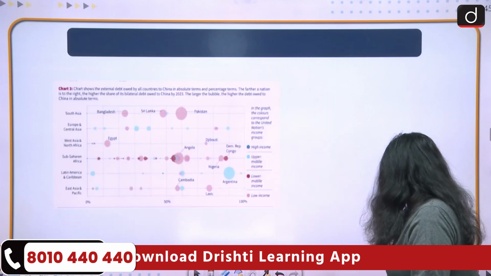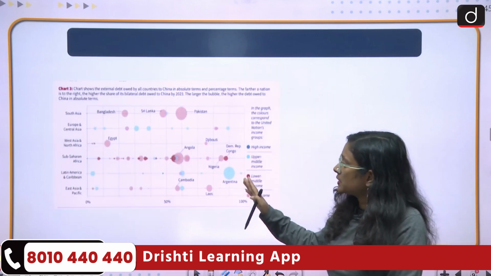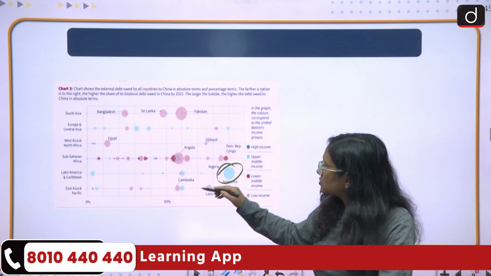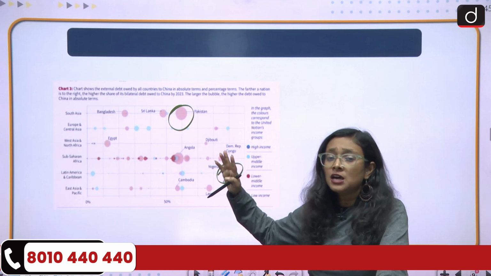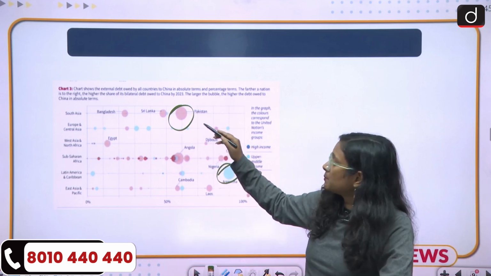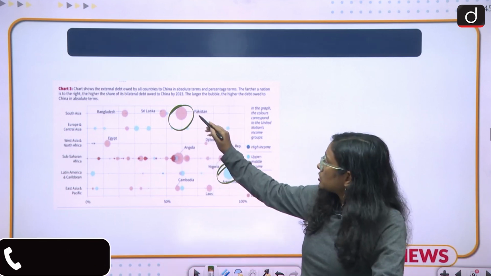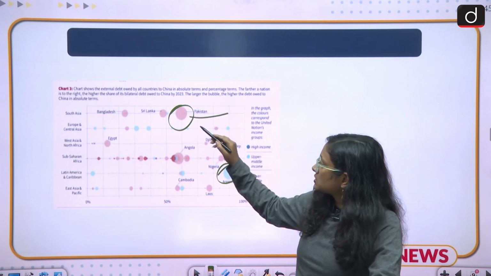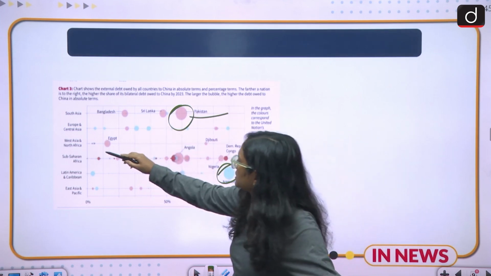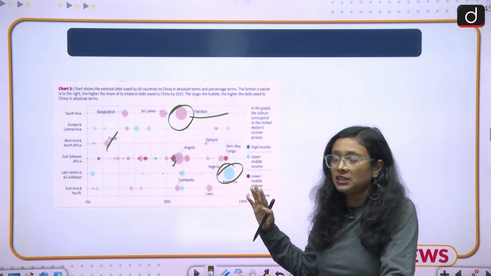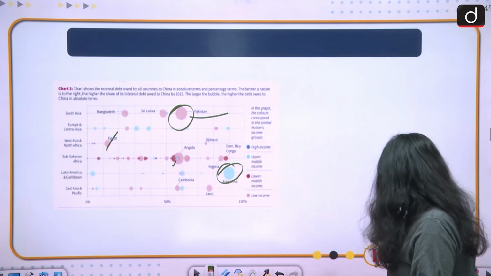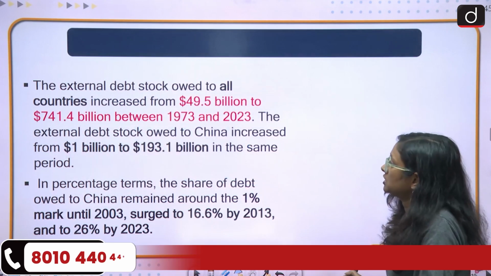Now we'll come to another aspect. These round circles tell us how much money they had borrowed from China. The bigger the bubble, the bigger the money. In the case of Pakistan, we can see Sri Lanka, Bangladesh, Egypt, Angola. We can see how much money they had taken. Now we'll analyze how much each country had taken.